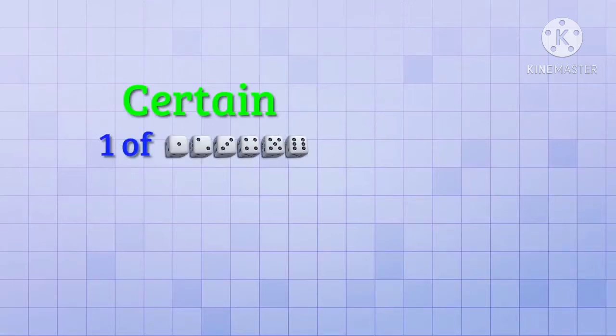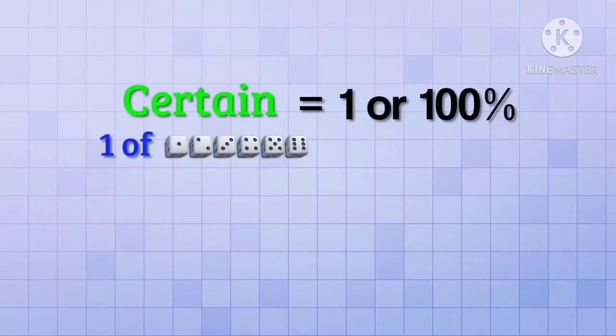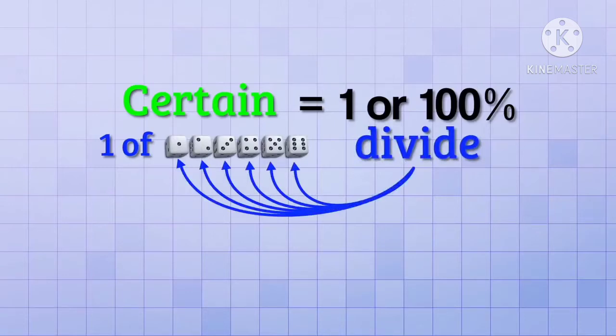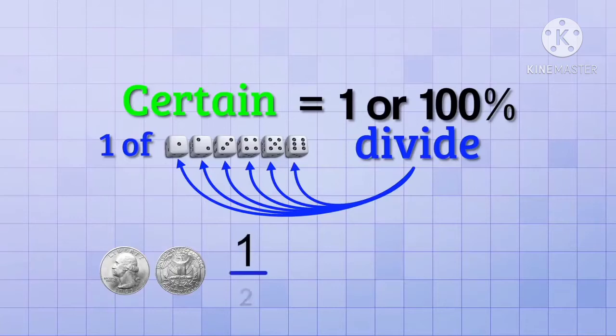One way to think about it is that it's certain that one of those 6 sides will land facing upwards, which is a probability of 1 or 100%. But since only one side can face upwards for a given roll, we have to divide up that value among all the possibilities. In the case of a coin toss, since there were only 2 possibilities, we had to divide the probability by 2. 1 divided by 2 is 1/2, which is the decimal 0.5 or 50%.